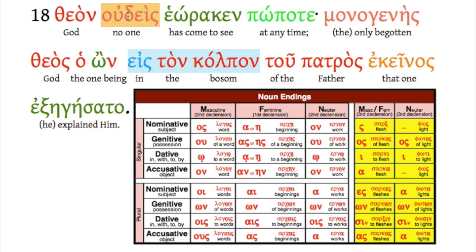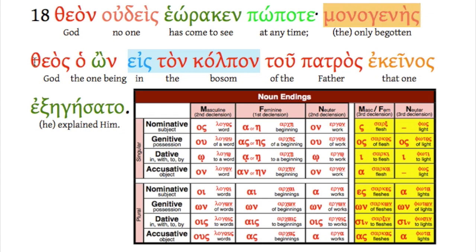No one has come to see God. Oudeis, remember ou is like not. And then heis, mia, hen. Oudeis, oudemia, ouden means no one. Masculine, feminine, and neuter form. So no one has come to see God. Pōpote, at any time. Nice adverb there.